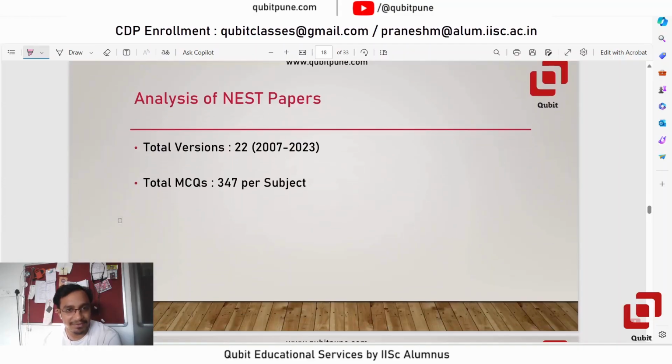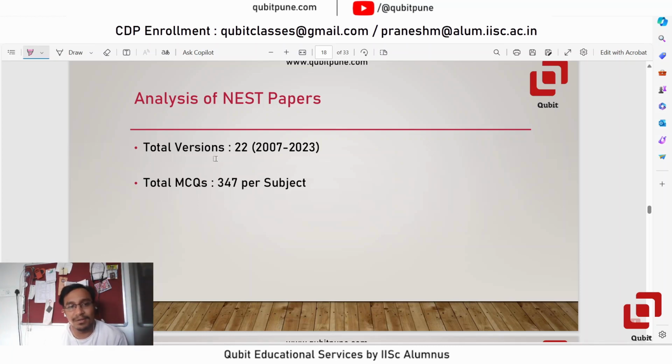Now let us come to the NEST part. I don't think anybody has ever done that. There are total 22 versions of NEST available on their website from 2007 to 2023. NEST in recent years has been conducted in 2 shifts, so there are 2 session papers available. So the total versions is 22.